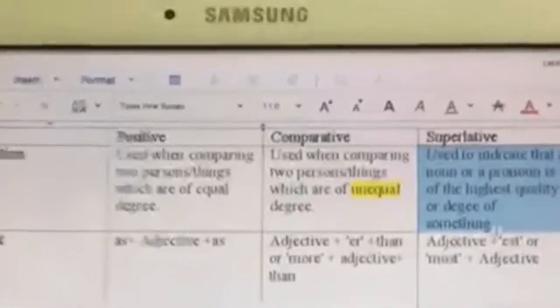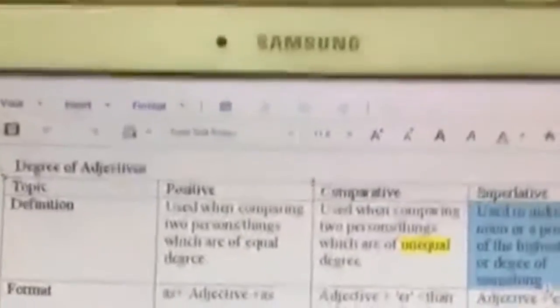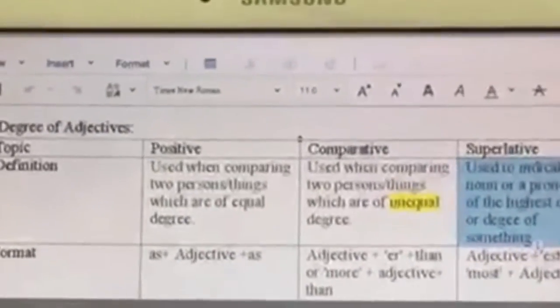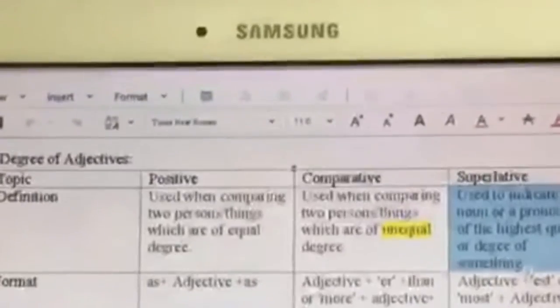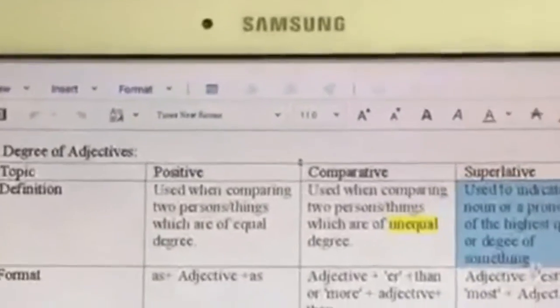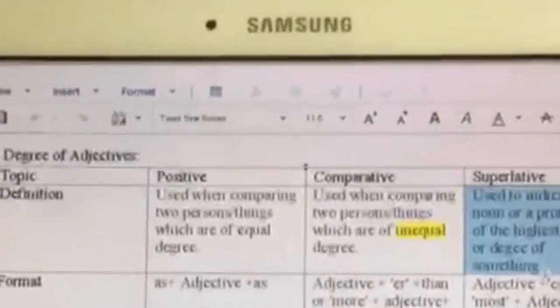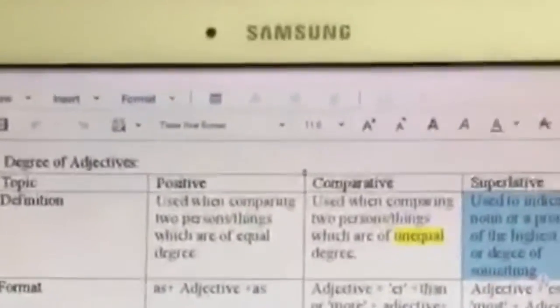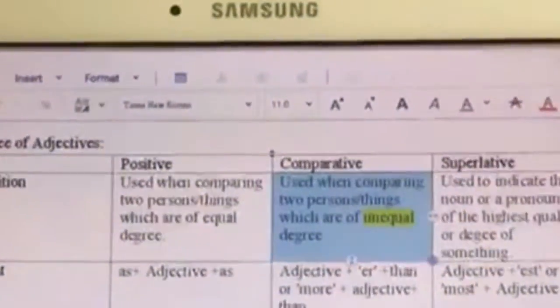So in such cases, how do we use adjectives? When you compare things or compare people, there are different degrees of adjectives that we use. For example, when we are saying that two nouns or pronouns have the same quality, then we use a particular format or sentence structure. But if I say that one person or thing is better or worse than something else, then there is a different sentence structure.